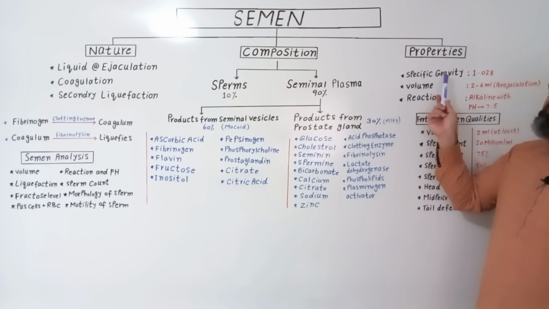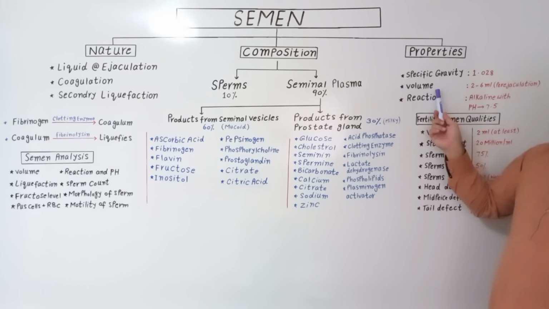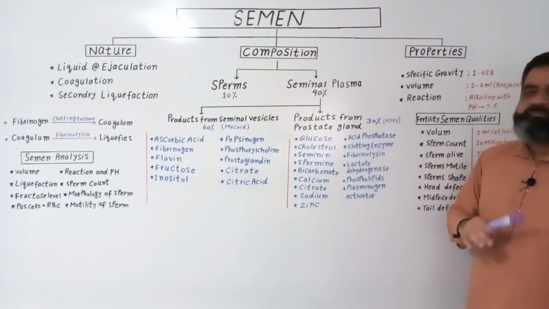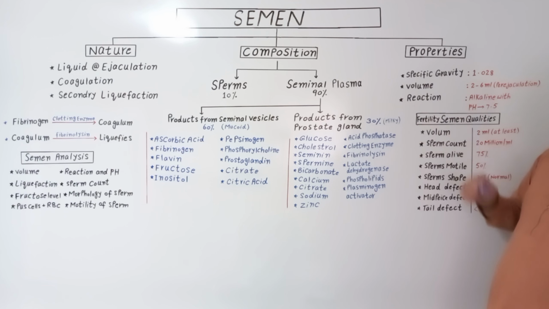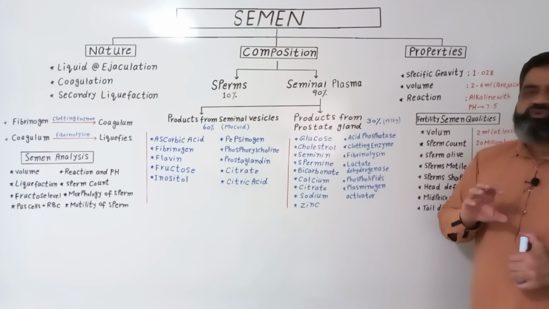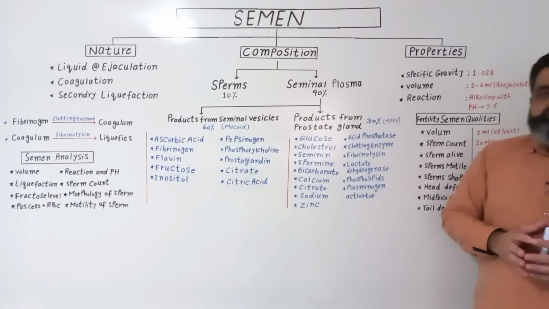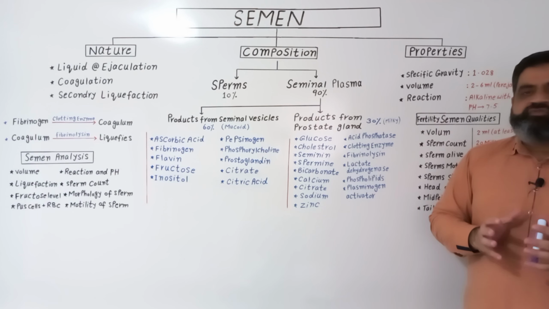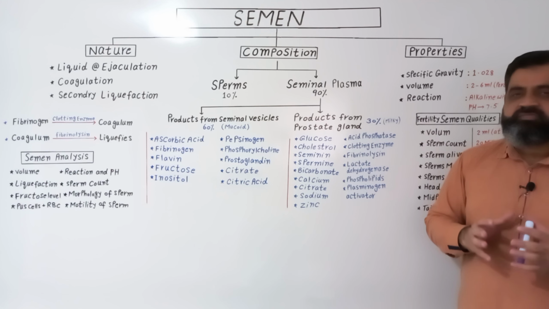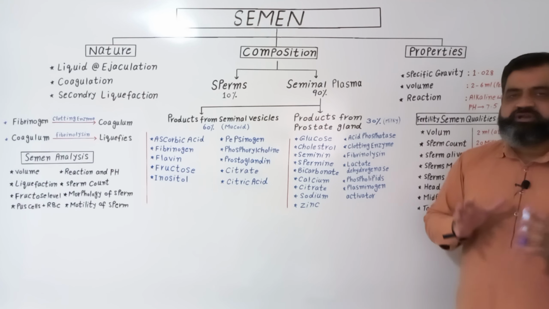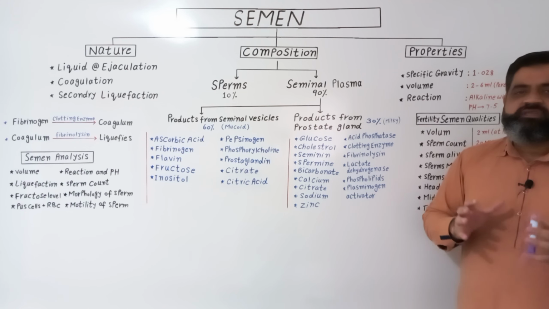Usually seminal fluid has a specific gravity equal to 1.028, and its volume should be 2 ml to 6 ml depending upon the type of person. The reaction and pH of the semen is alkaline in nature, and its pH varies from 7.5 to 7.7. Seminal fluid or semen is released by males for the purpose of reproduction and for proper fertilization of the ovum. It is very important that all these components are in good condition. If these conditions are not met, then fertility is not possible.